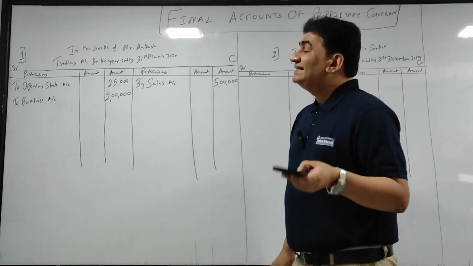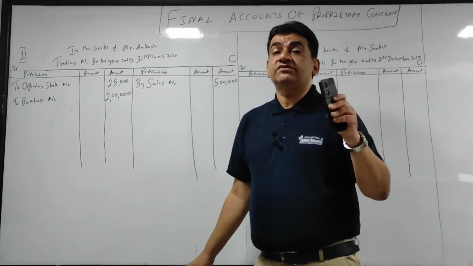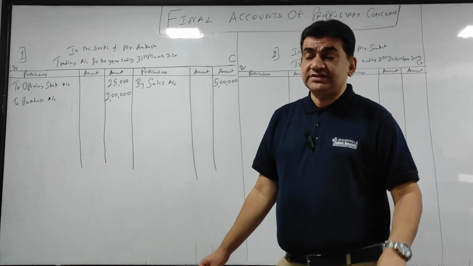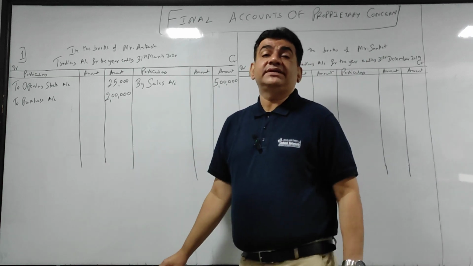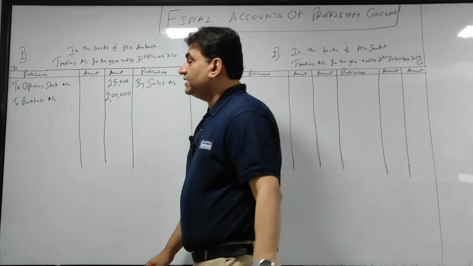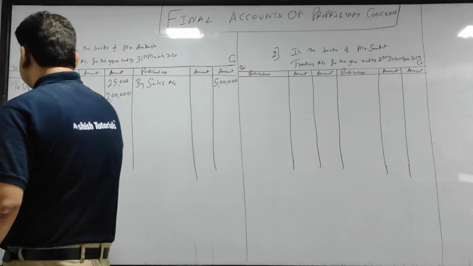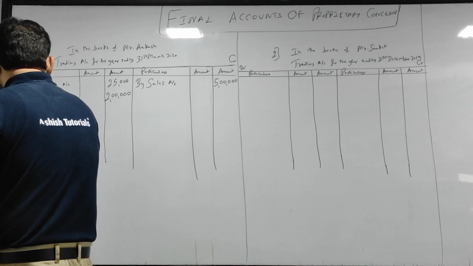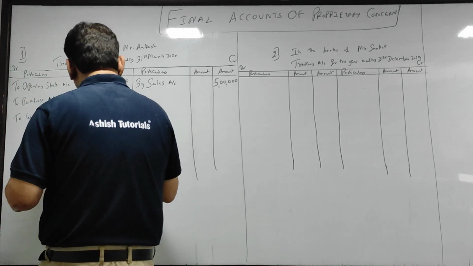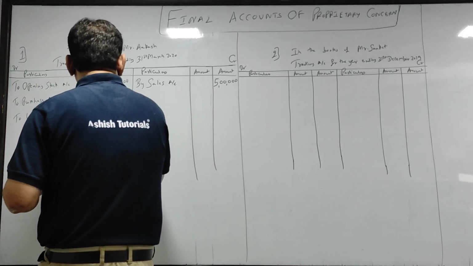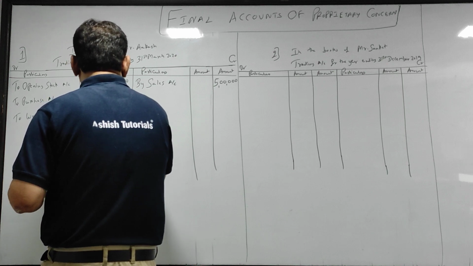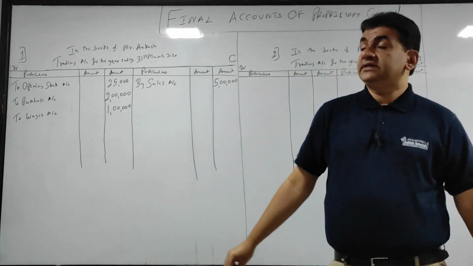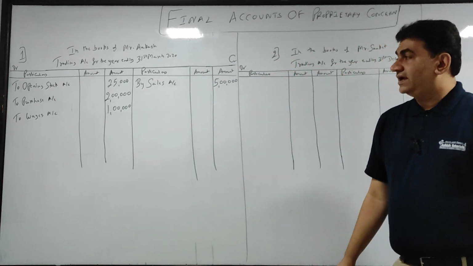What I told you, salary paid to the workers is wages, and wages is a direct expense. It will always be debited to trading account. I gave you the example of wages. So wages is a direct expense, come to the debit side of trading account. To wages, that is 1 lakh.